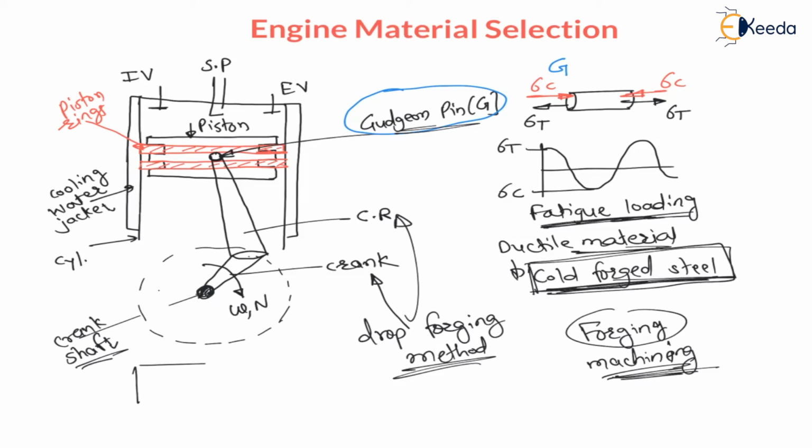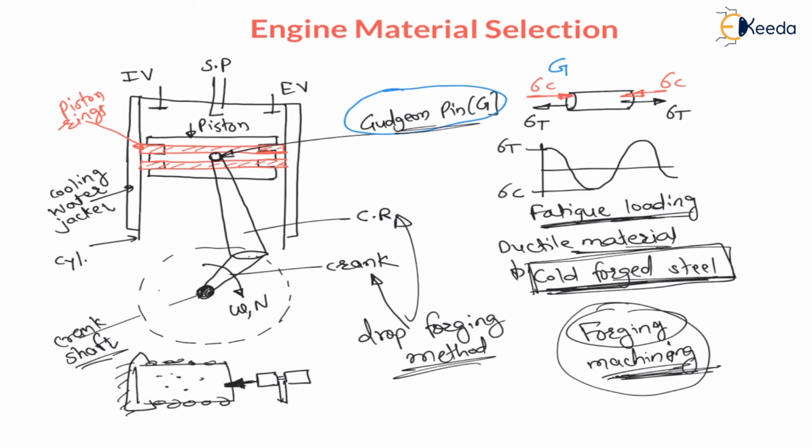Forging is nothing but, let us say there is a material, and in this material there are internal defects. Now, with the help of a hammer, we will do forging. This hammer applies impact load on this material, and this side is fixed, and because of this, internal defects will be removed, right? And machining is used to remove surface defects. If defects are on the surface, then machining is used. All these operations, that is forging, machining, casting, welding, you are going to understand in the production engineering subject.